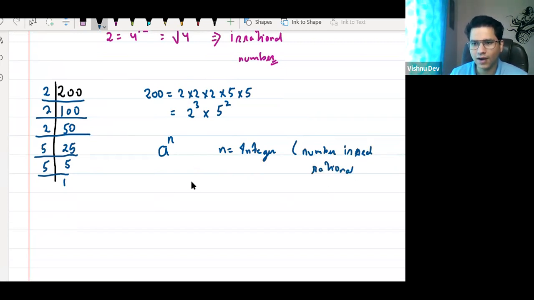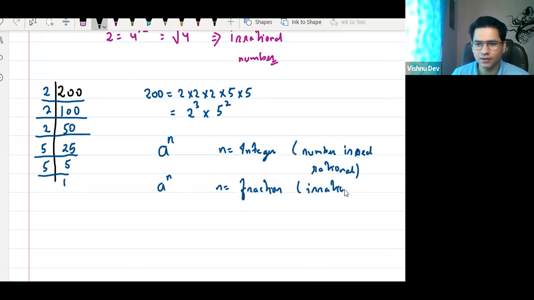We will see and discuss this fully, but for now, 200 is a rational number. It is written in the form p by q. But if it is 8 power n, and n is not an integer, it is a fraction, then it is irrational. For now, just understand this much. Irrational will be covered in detail.